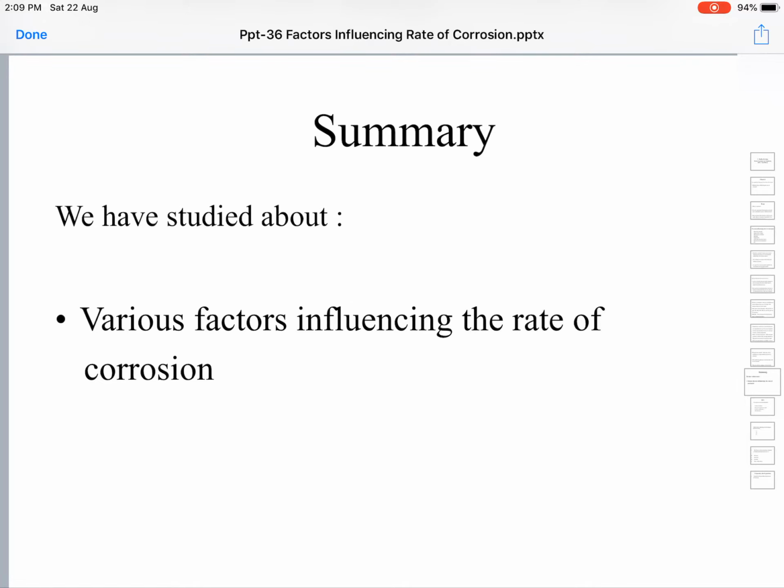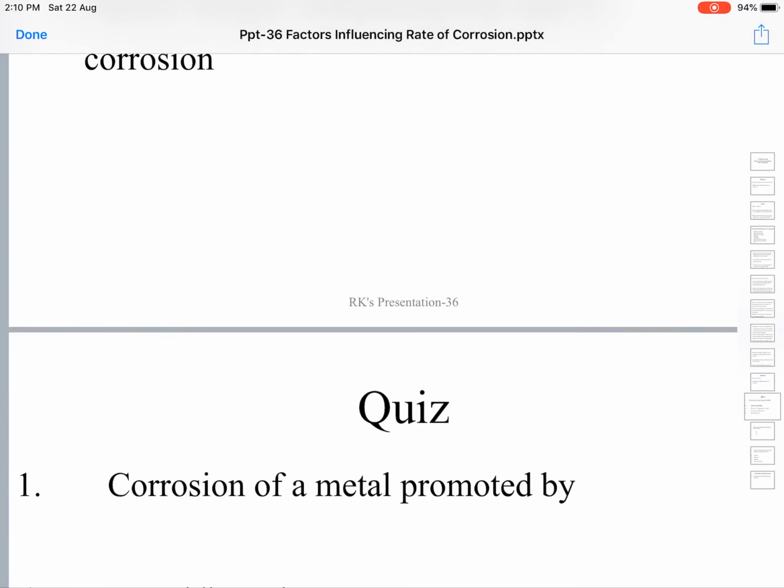Acidic pH in the metallic surroundings will increase the rate of corrosion, whereas neutral and basic pH will not promote corrosion. Acidic pH will always increase the rate of corrosion. So these are the various factors that influence the rate of corrosion.